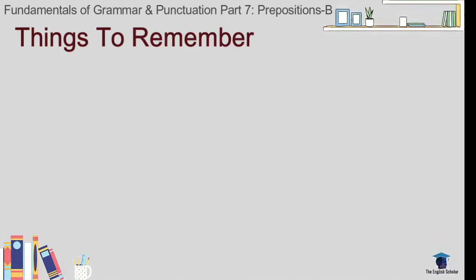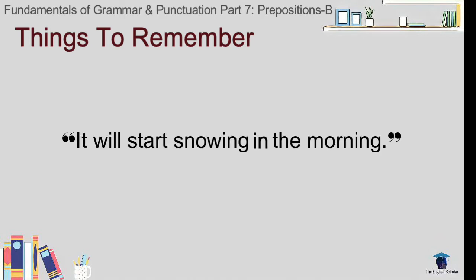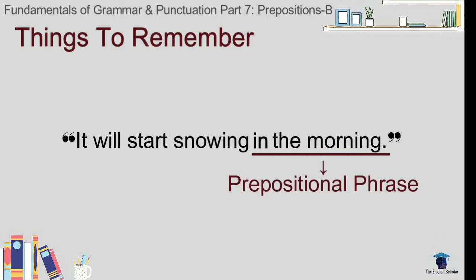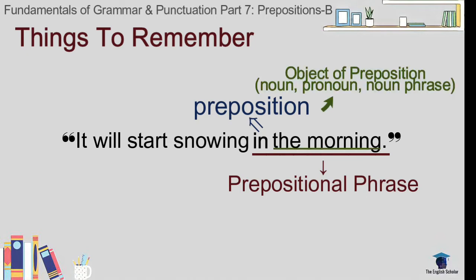Before discussing each preposition under this category, we need to remember a few things. Each example sentence provided will have underlined phrases. Those phrases are called prepositional phrases. The bolded words in the underlined phrase are the prepositions, and the nouns, pronouns, or noun phrases that follow those prepositions are their object, called the object of the preposition.